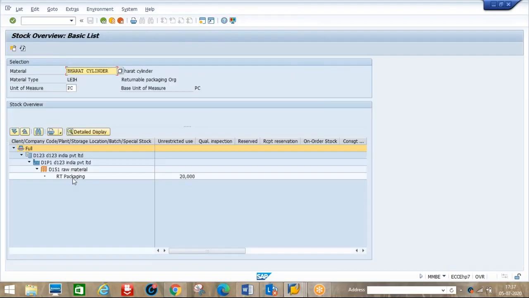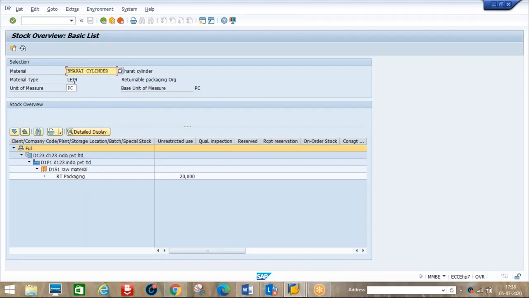See here, RTP is written. This material is not our stock. Whenever you receive the stock, it is directly not our stock, meaning it's not under unrestricted, quality inspection, blocked or any other stock types. It is directly written as receiving at LEH.